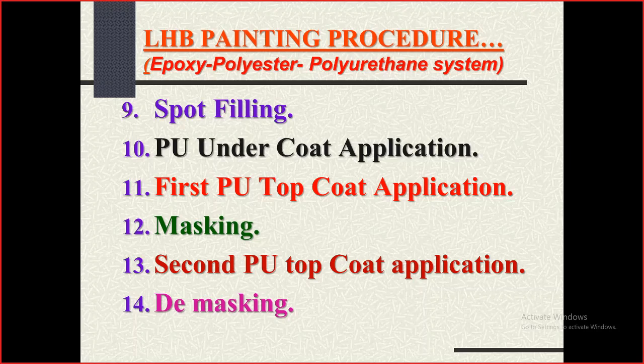And also when you are using the paint scheme on the surfaces, if you are giving any borders and all, then you have to go for this masking. So for the border areas, first it will be painted, then the mask, that is this belt-like putty, is applied. Then over that the second coat will be applied. After that this will be removed, and that band will be visible distinctly after that. That is the masking and demasking.